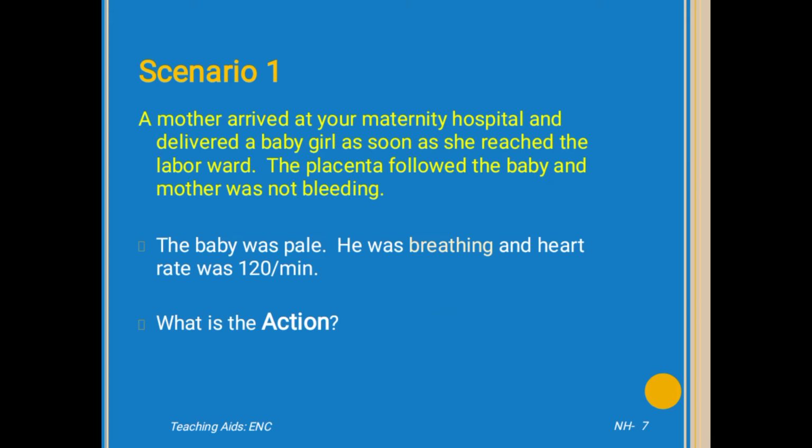Now we can check a scenario. The mother arrived at your maternity hospital and delivered a baby girl. As soon as she reached the labor ward, the baby was delivered followed by the placenta, and the mother was not bleeding. The baby was pale and breathing, and her heart rate is 120 per minute.